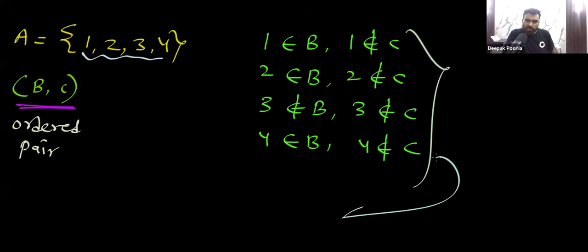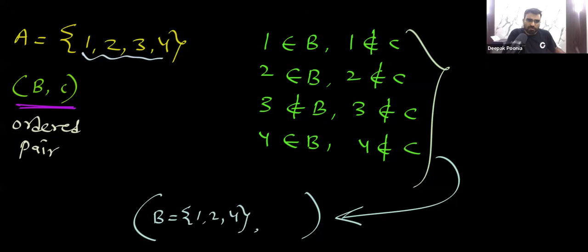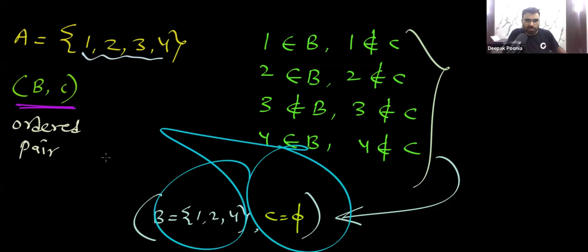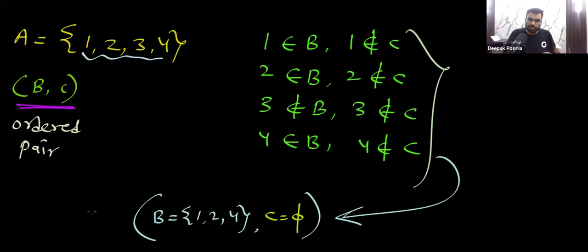From this decision, I am going to get this ordered pair: B will be equal to {1, 2, 4}, and C will be equal to empty, and they are disjoint, no problem. B is also a subset of A, C is also a subset of A, and they are disjoint. So yes, this would be counted. Did you notice that for every element of this set A, we are making a decision,